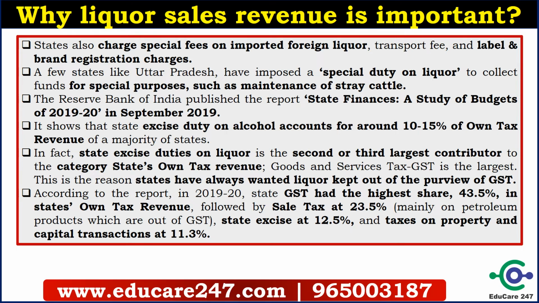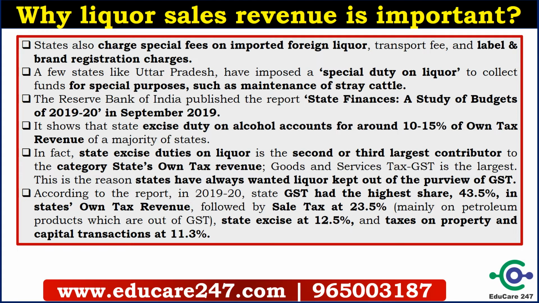So basically 10 to 15% of state revenue is from alcohol, and this is the major reason which forced the government to allow the sale of alcohol. Basically, state excise duty on liquor is the second or third largest contributor to the states' own tax revenue. Basically, GST is the largest contributor.